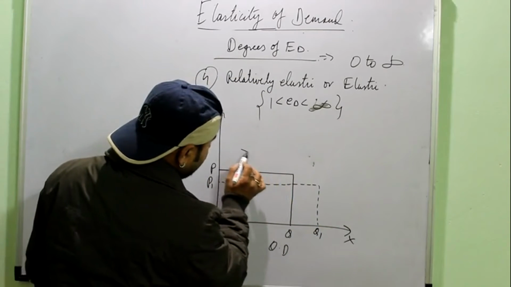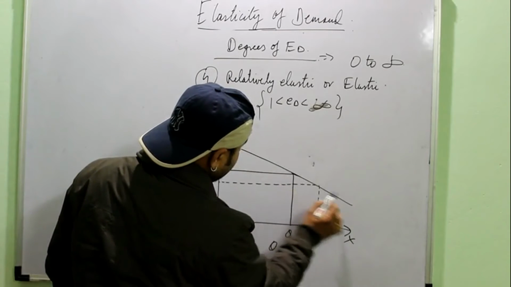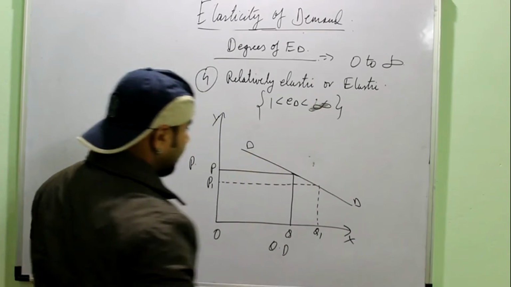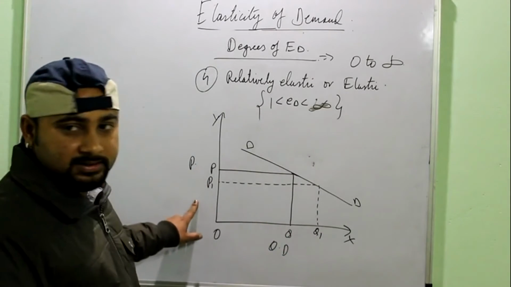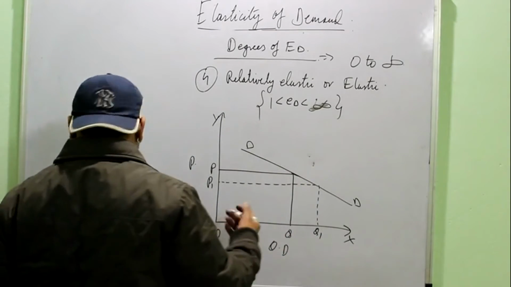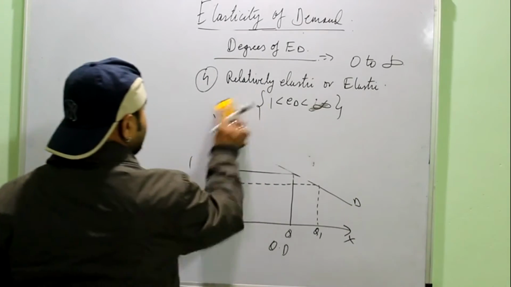Now again you can see that my change in the quantity is more than the change in price. So you have to just remember this logic for the 3 diagrams.